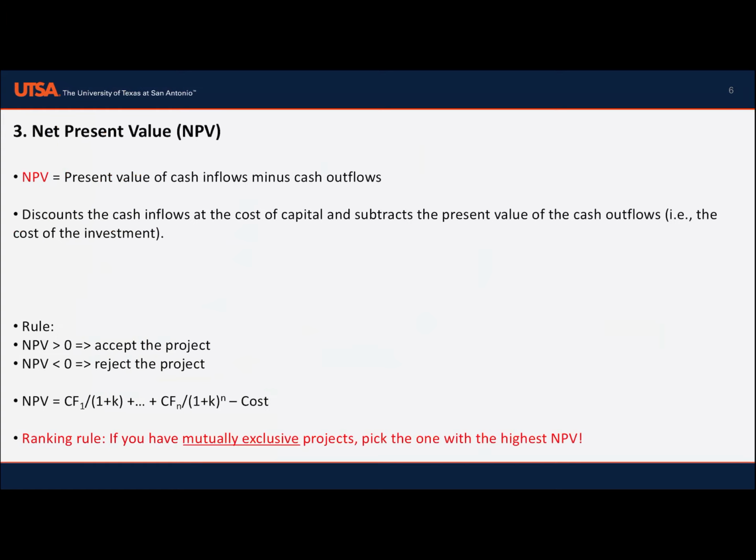What is net present value? It is the present value of cash inflows minus cash outflows. We discount the cash inflows at the cost of capital and subtract the present value of the cash outflow. So if we have a positive net present value, we accept the project. If net present value is less than zero, we reject the project.